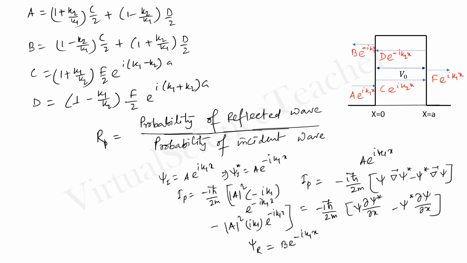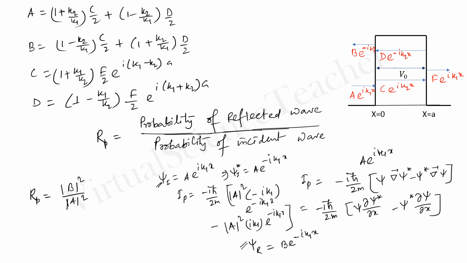So the probability ratio R, or Rp, can be written as the ratio of the probability of the reflected wave to the probability of the incident wave.